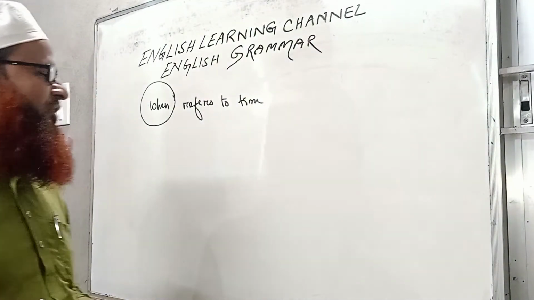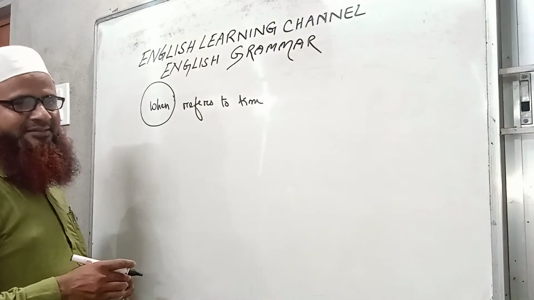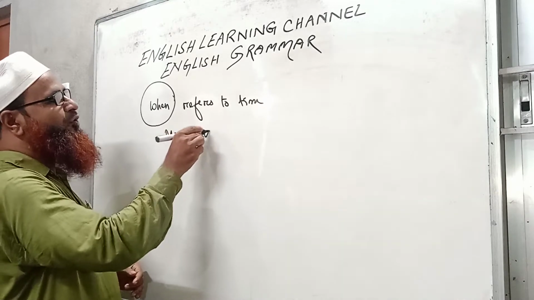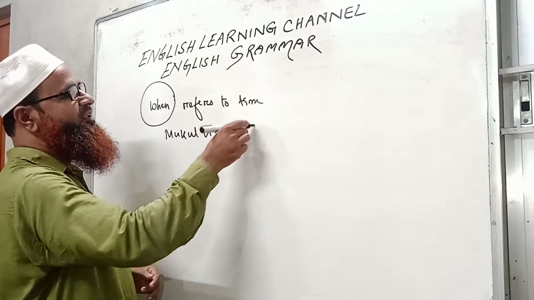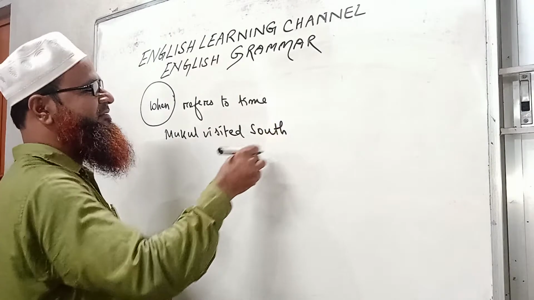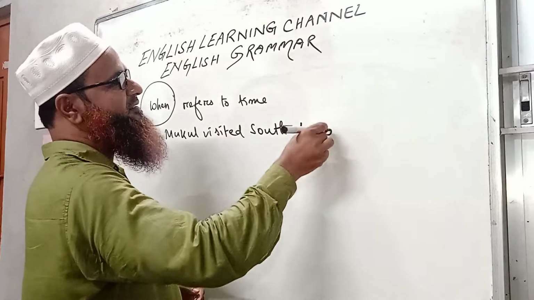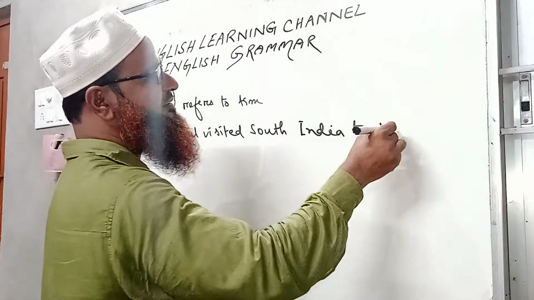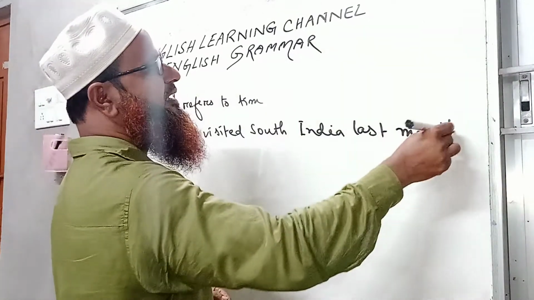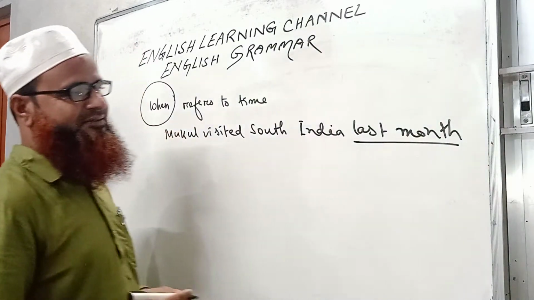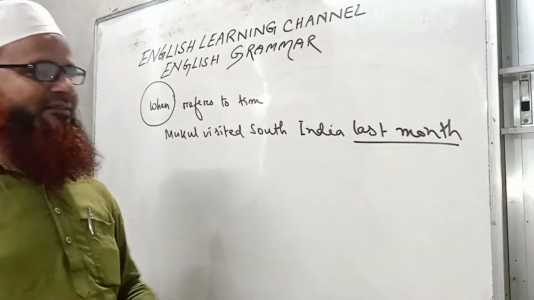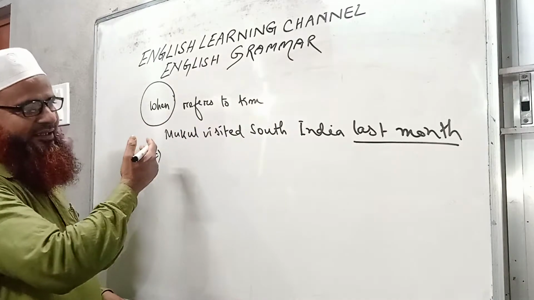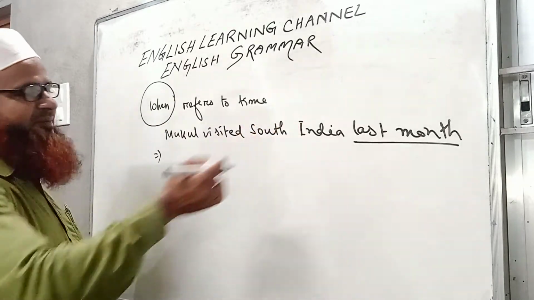Okay, so we may write so many sentences like Mukul visited South India last month. So this is a very simple sentence which is written in past indefinite tense. So here is a time, that is last month. So this part will be the answer. That is why we have to write the other words here excluding last month.